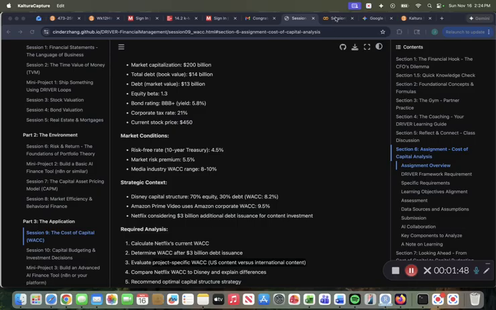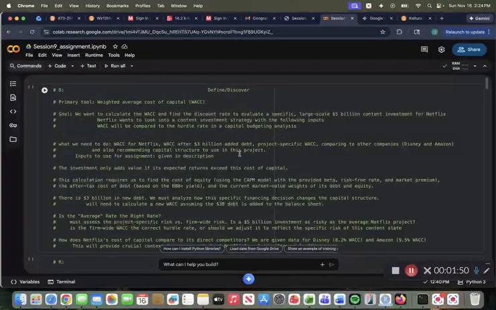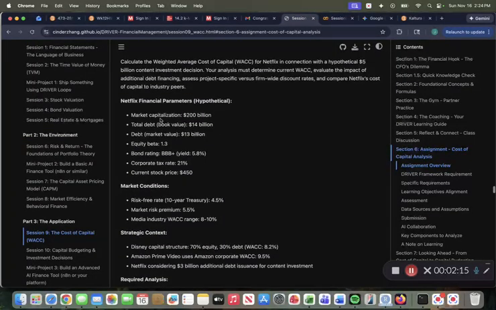So now to use the DRIVER framework to go over this assignment. We'll start in the Define and Discover stage. Our primary tool for this is calculating the WACC, or the weighted average cost of capital. For our goal, we want to calculate WACC and find the discount rate to evaluate a specific large-scale $5 billion content investment for Netflix. Netflix wants to look into a content investment strategy with the following inputs, those being the parameters that we were given already at the beginning.